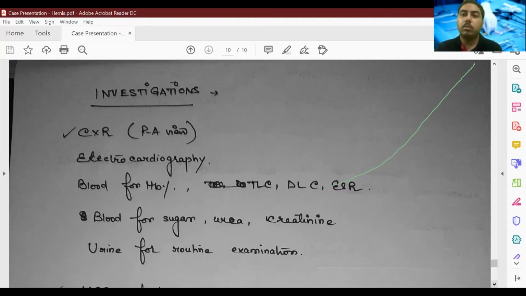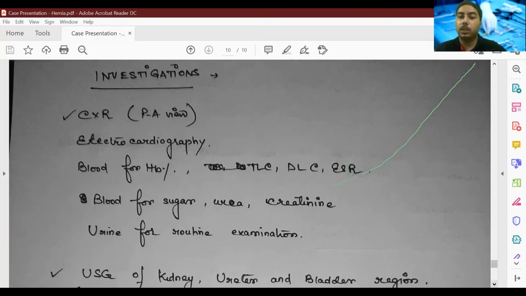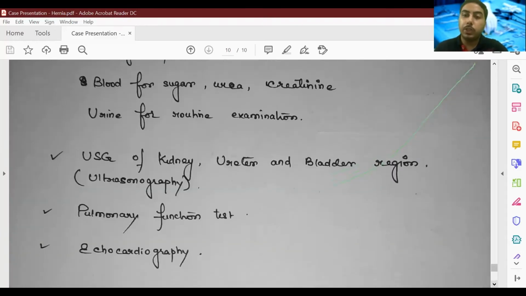So here, yes, we have to prepare the patient for operation. So we have to carry out those pre-operative evaluations. I have discussed that in our section on anesthesia. What are the pre-operative evaluations that we do for PAC? PAC is pre-anesthetic checkup. Next, the definitive investigation can be USG of the inguinal region.